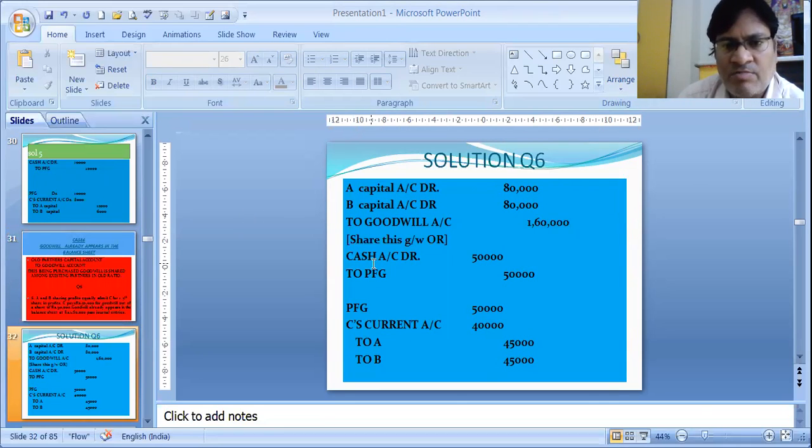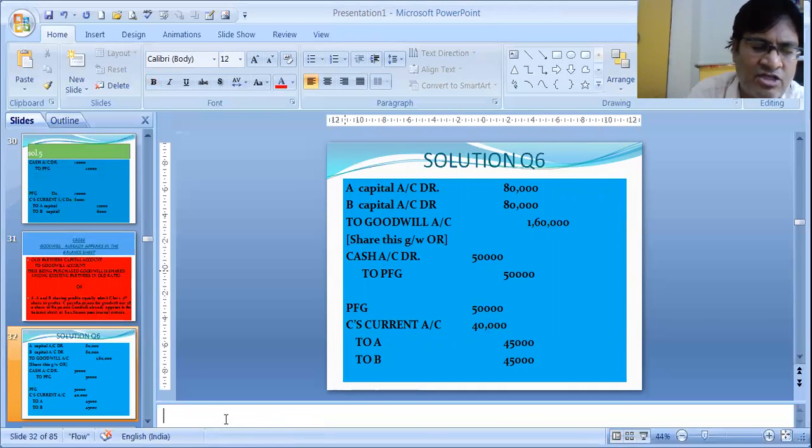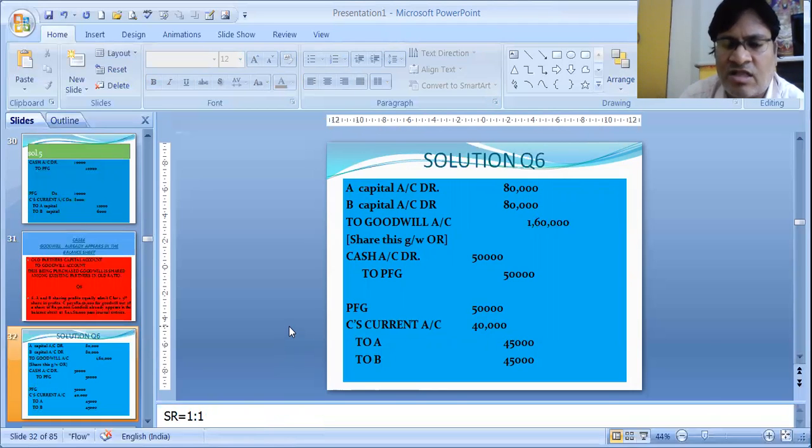Now, whatever amount he is bringing, that is 50,000, so cash to PFG. The new partner has brought premium for goodwill, that is cash account debit to premium for goodwill, 50,000. He is unable to bring 40,000. For that, we pass his current account debit, as we have already shown in case 5. PFG 50,000, his current account 40,000. And that has to be shared in the sacrificing ratio. Nothing is mentioned in the sum about the sacrificing ratio, so the old ratio always becomes the sacrificing ratio if nothing is mentioned about the new ratio. That means whenever a new partner enters with some fraction, the old ratio becomes the sacrificing ratio.